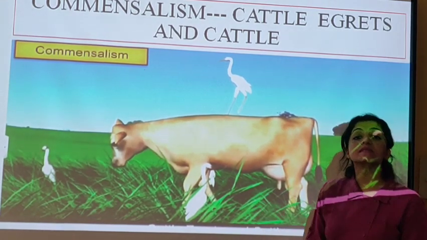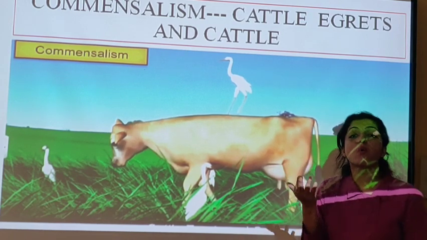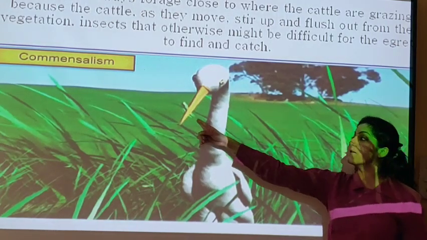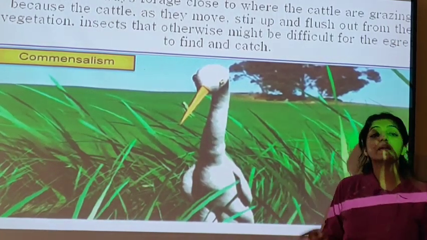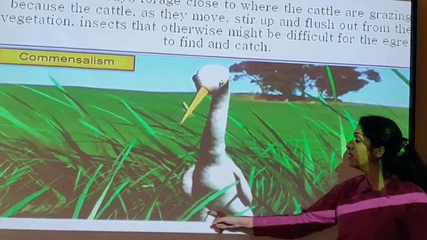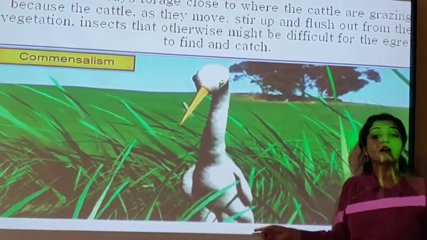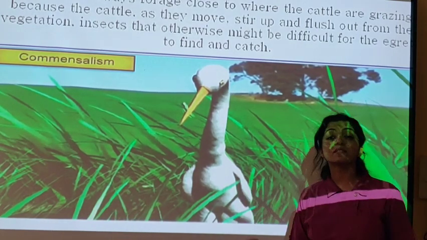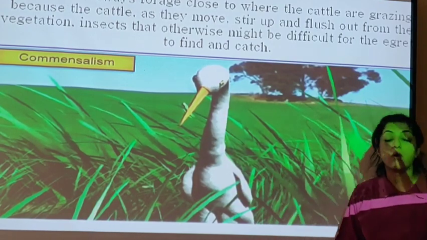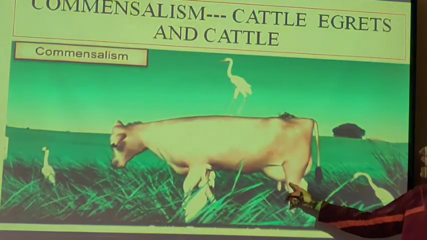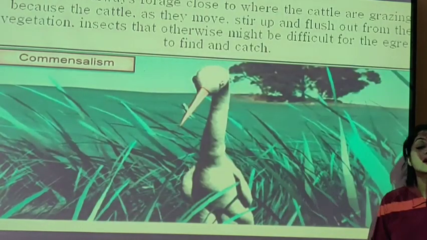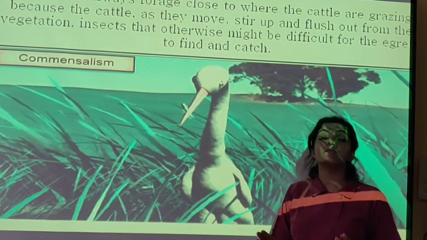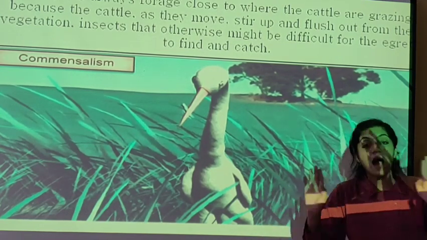So the insects which come up when the cow is walking are going to be fed on by these egrets, which would have otherwise been difficult for the egrets to locate in the field. So the cow does that work of digging out the insects from the soil which the egrets can feed on. But the cattle is neither benefited nor harmed. So it's an example of commensalism.